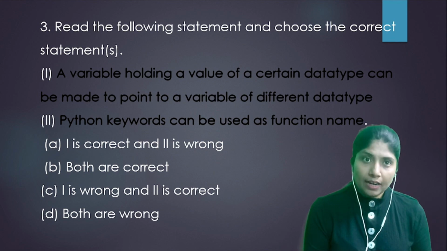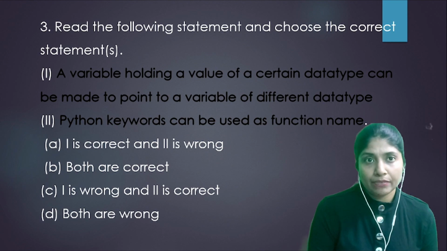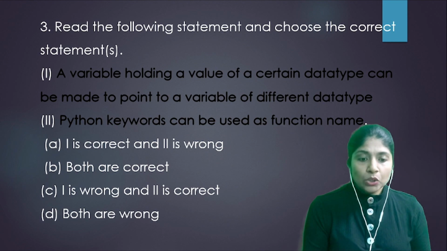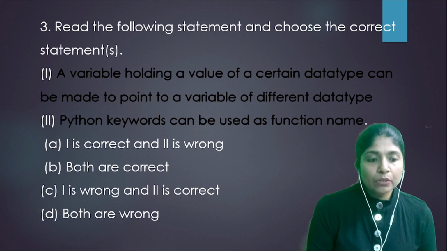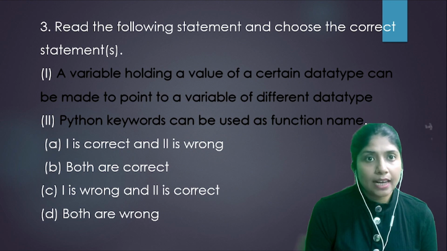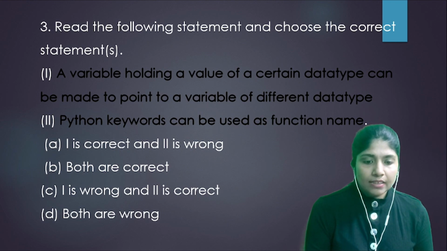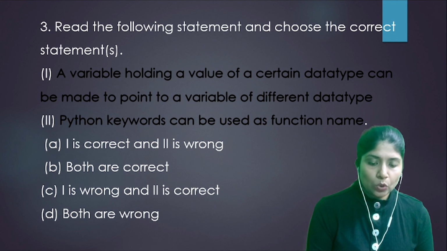Function names are identifier names, both are the same. Variable names and function names are part of identifier names only. So Python keywords can be used as a function name will not be correct, because keywords cannot be used as identifier names.